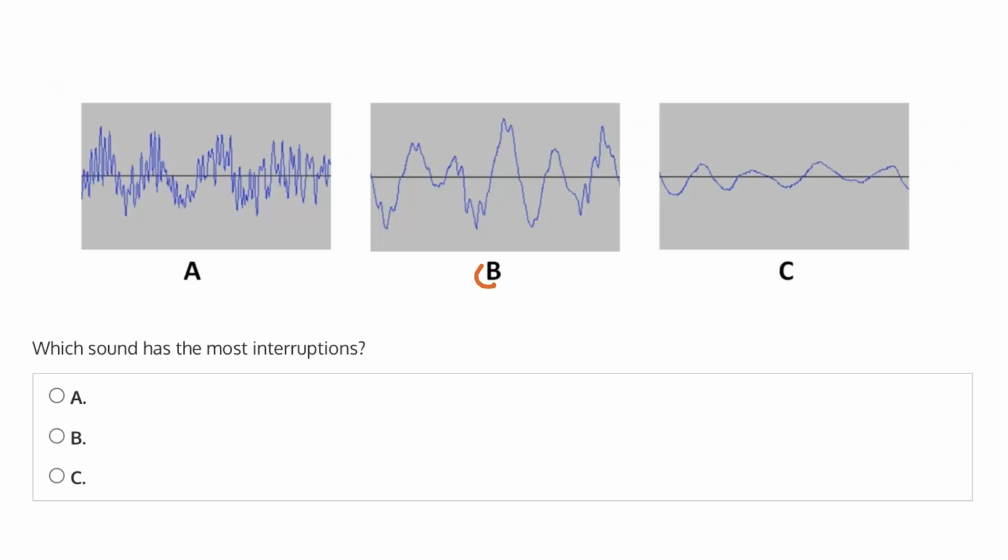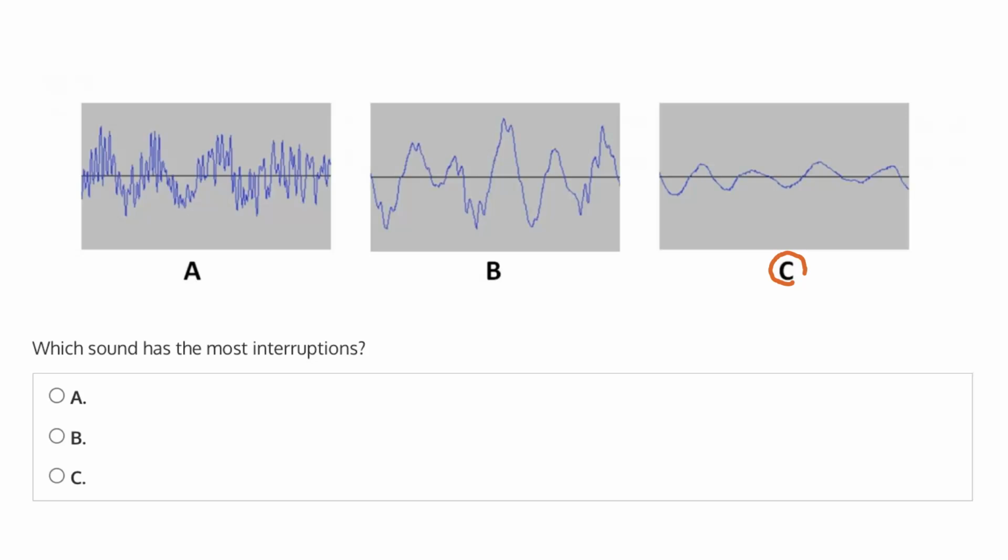Now, comparing that to B, we see something similar but still notably a bit different. The overall shape is better preserved. You can see the extent of the interruptions is less, although the resulting waveform is indeed a bit strange. So B has a moderate amount of interruptions and less than what we see in A.